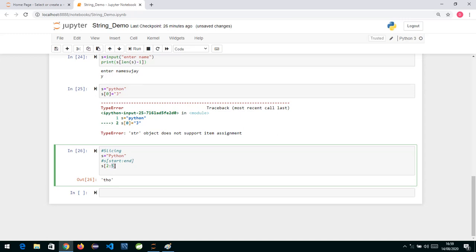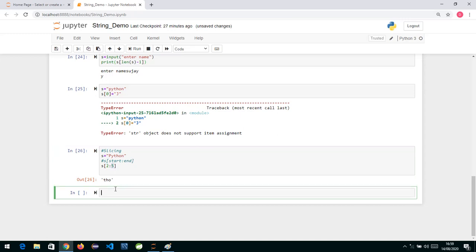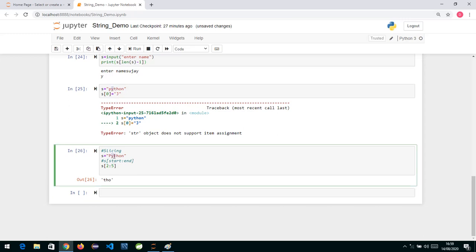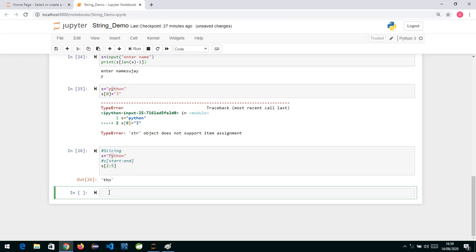Again, suppose I want to extract these two characters, YT. What I will do is slicing, S square bracket. Now what is the start position of Y? A string always starts with 0, so I will write 1. Then the colon operator. Colon is basically the slice operator over here, and the colon is compulsory.